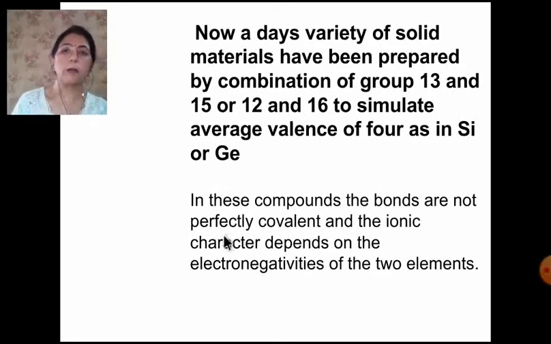In these compounds, the bonds are not perfectly covalent and the ionic character depends upon the electronegativity difference of the two elements. This is a very important question because it is asked: comment on the bonding of group 13-15 compounds or 12-16 compounds. So you have to remember this and understand this.